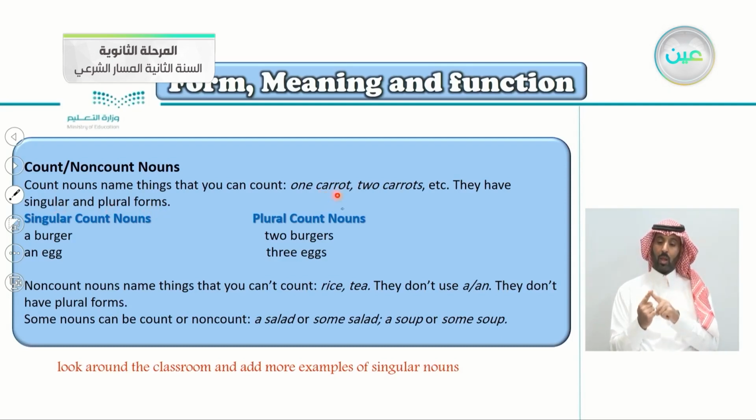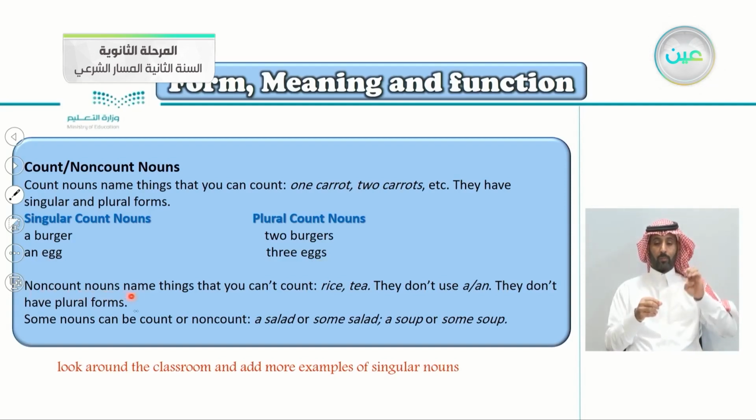So 1 carrot, this is singular. 2 carrots, we added the S for the plural. As you can see here, a burger, a is for 1. 2 burgers, we added the S. An egg, and also 3 eggs.